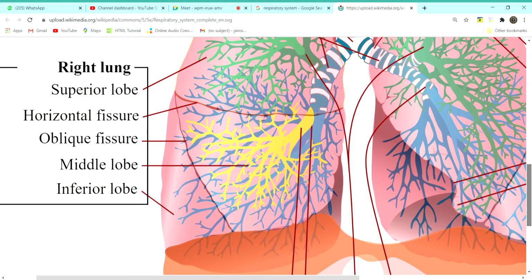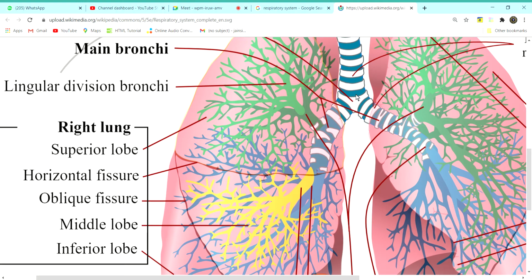Just see another creation. The right main bronchus goes straight down, but the left main bronchus takes a curve here. That is why whatever infection gets in through the mouth or the nose will first affect your right lung, and only then the left lung, because whatever comes here first goes to the right.